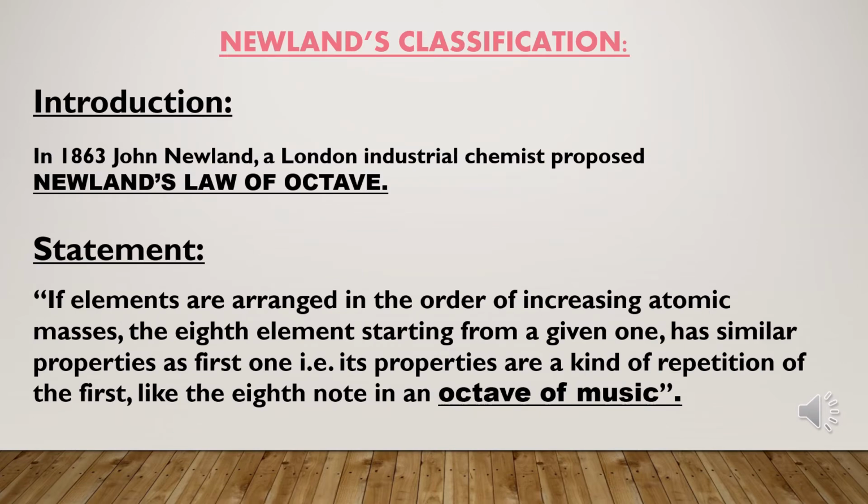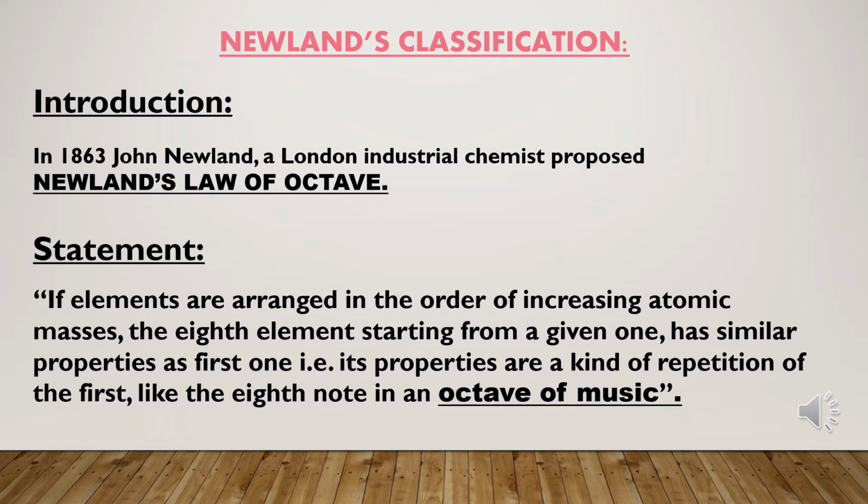Newlands Classification. In 1863, John Newlands, a London industrial chemist, proposed Newlands' Law of Octaves in order to arrange or classify the elements. He stated that if elements are arranged in the order of increasing atomic masses, the eighth element starting from a given one has similar properties to the first one.